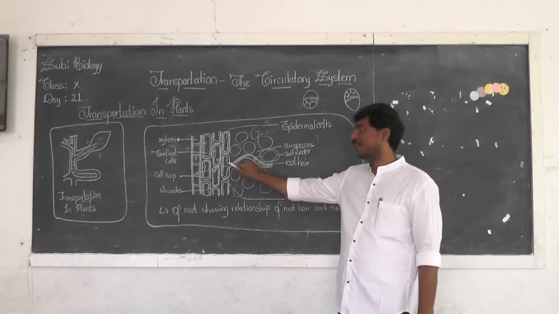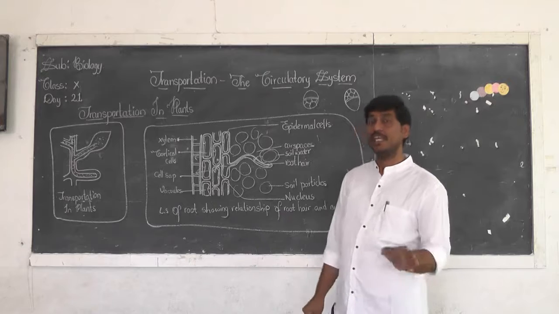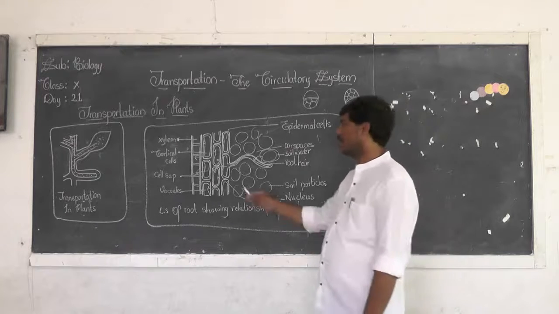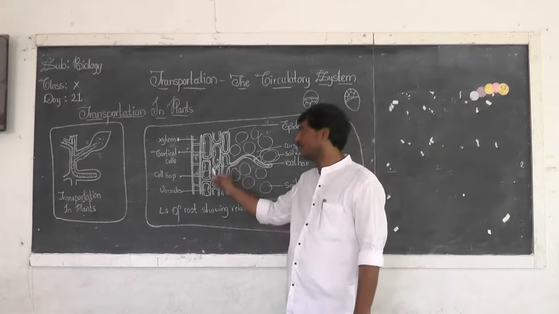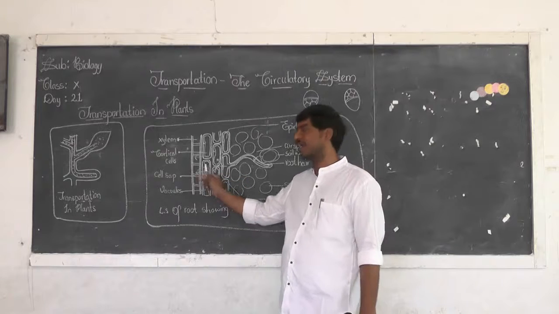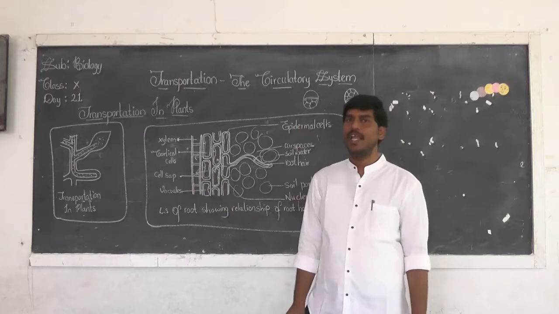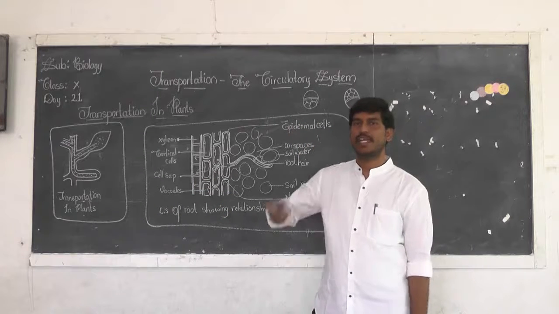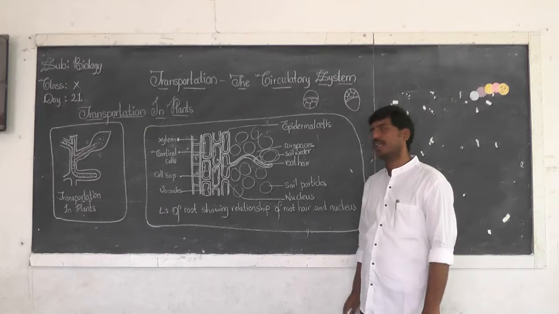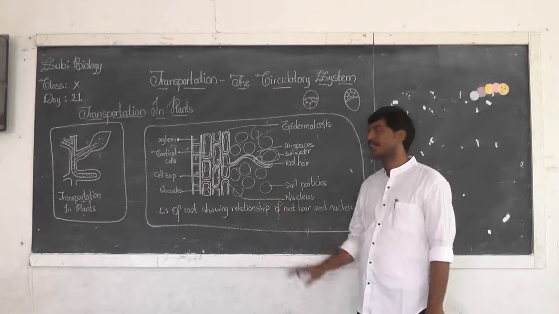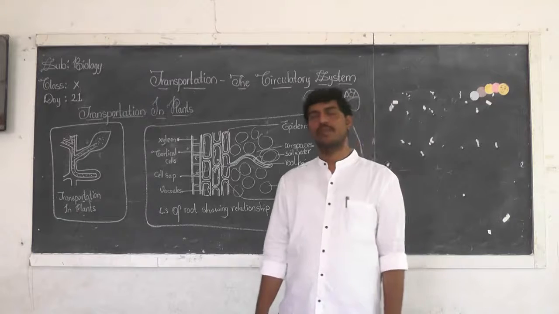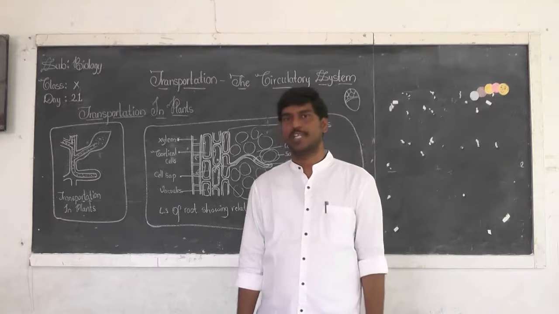It enters the vacuole of epidermal cells and makes it low in concentration, so it becomes dilute compared to the adjacent cells. Like that it passes into the cortical cells and finally into the xylem, and from the xylem it is transported to the aerial parts. This is how water is absorbed by plants and transported to the entire body.